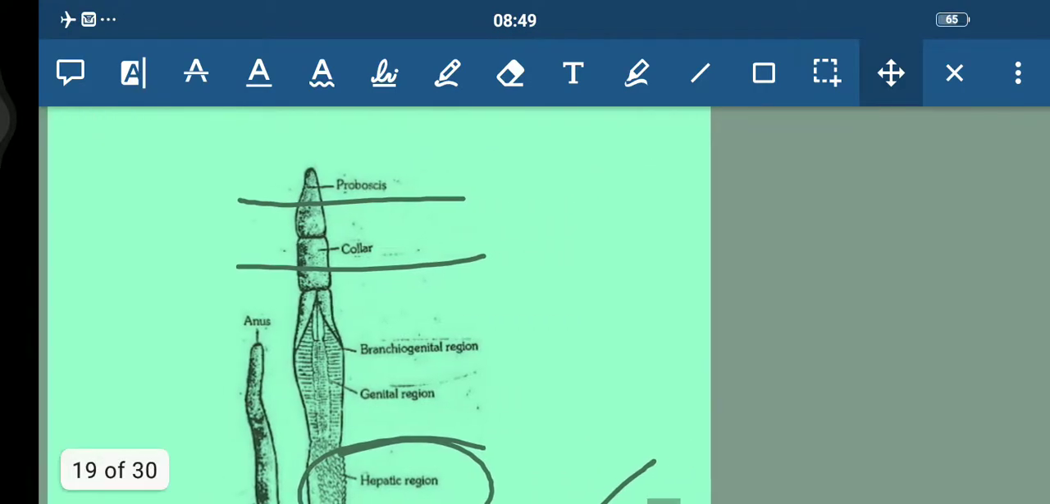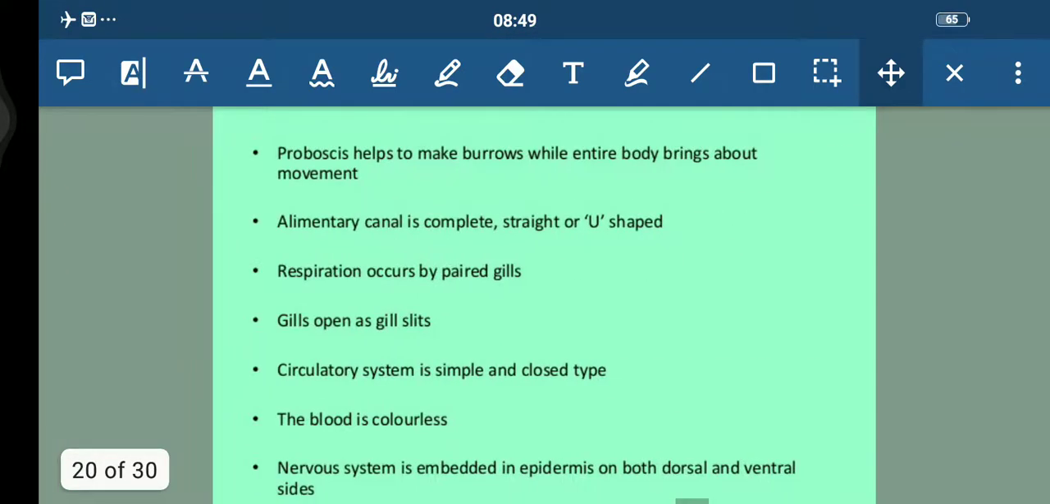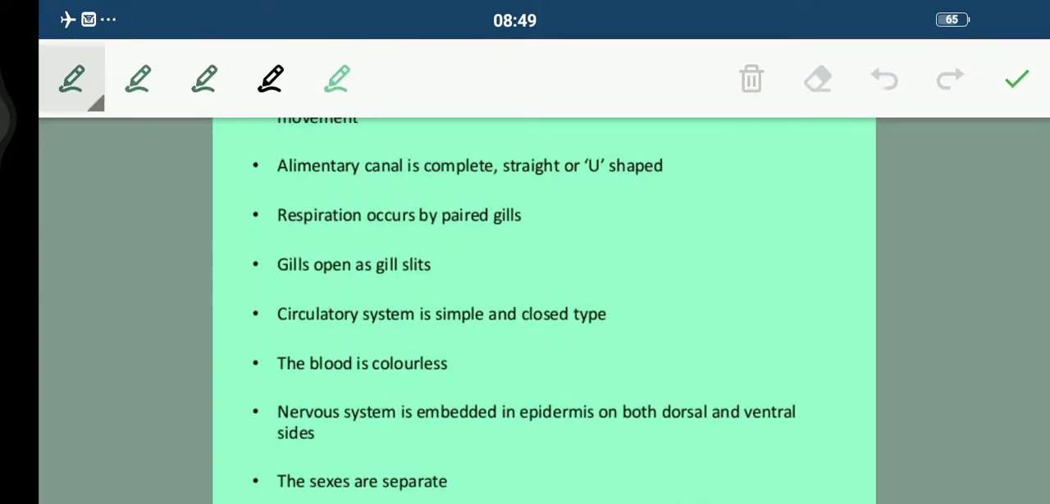This one is the proboscis. And this proboscis basically, students, helps to make burrows while the entire body brings about movement. The entire body brings about movement, but this is the region that helps them in burrowing. And talking about their alimentary canal, students, that is complete, straight or U-shaped.